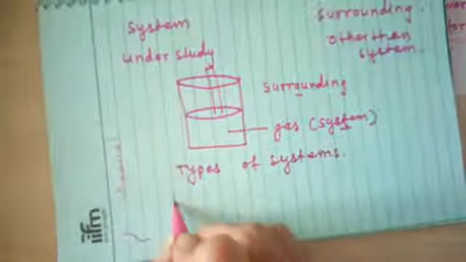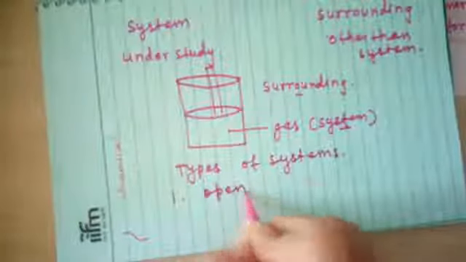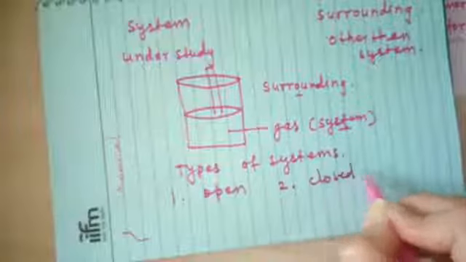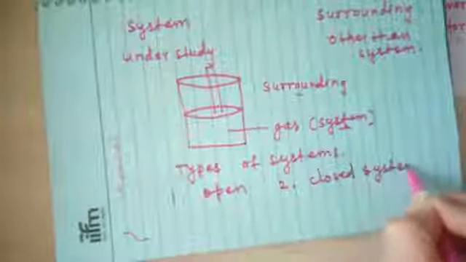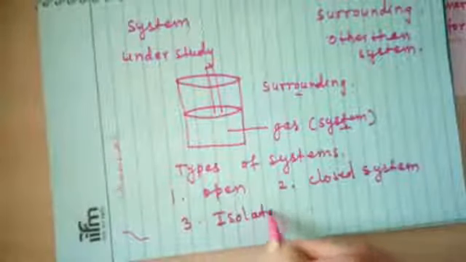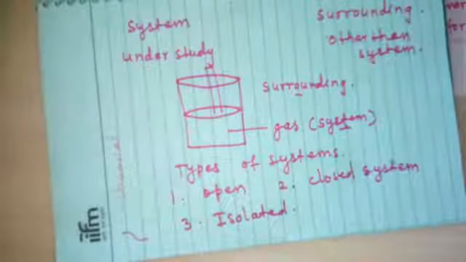One is open system, second is closed system, and third is isolated system. So these are the three different types of systems.